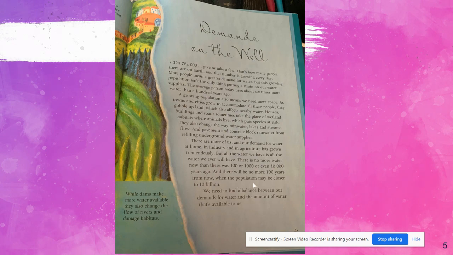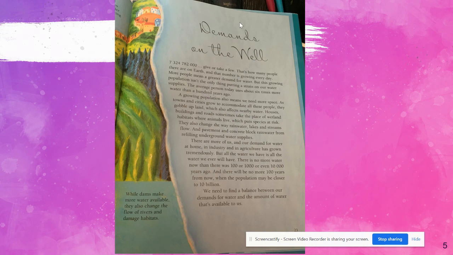So we have a bunch of details here about how the world has changed and how the demand is, how much we need, okay? How much of something that we need. And right now our need for water has increased much more than how it was back in the day. Okay, so let's keep that in mind, and that we don't have more water now than we did back in the day. We have the same amount of water, but because our demand is more now, that might mean we might run out of water. Okay, so think of that while you're thinking about the main idea.